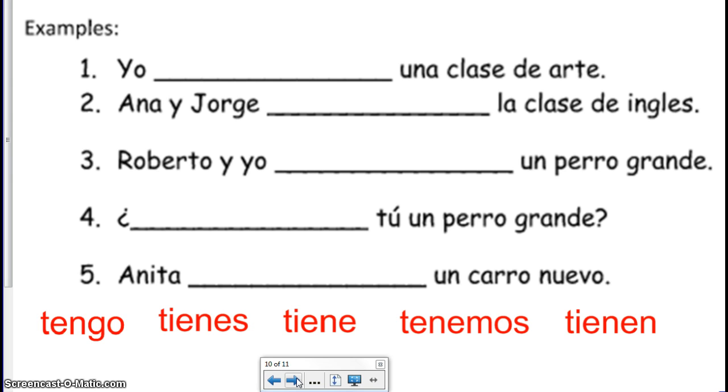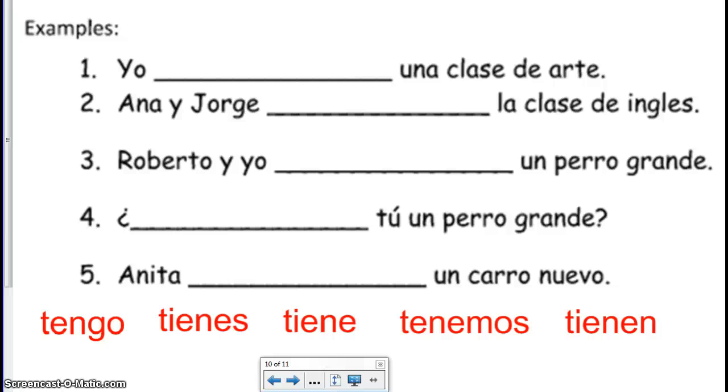Alrighty, so we're at the practice portion of the video. What I'd like you to do here is just take a few moments and fill in the blank with the correct form of the verb tener. I have each of the forms down here at the bottom of my page, but I'd like you to try this out on your own and then we're going to come back and just talk about it. So please pause this video in 3, 2, 1.